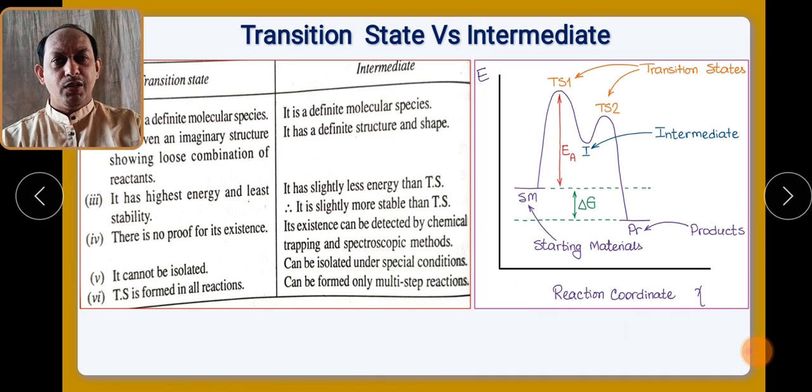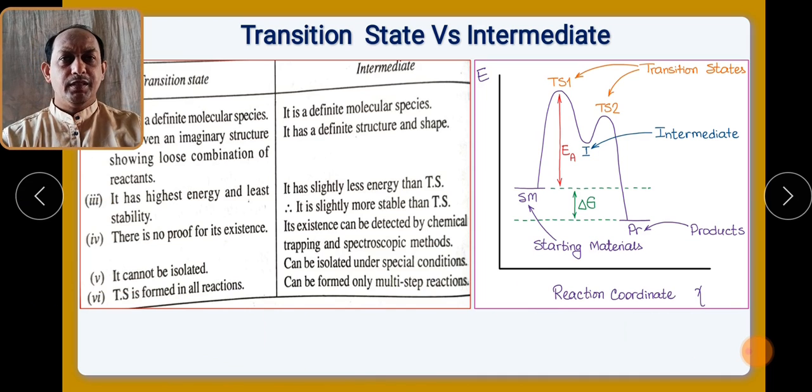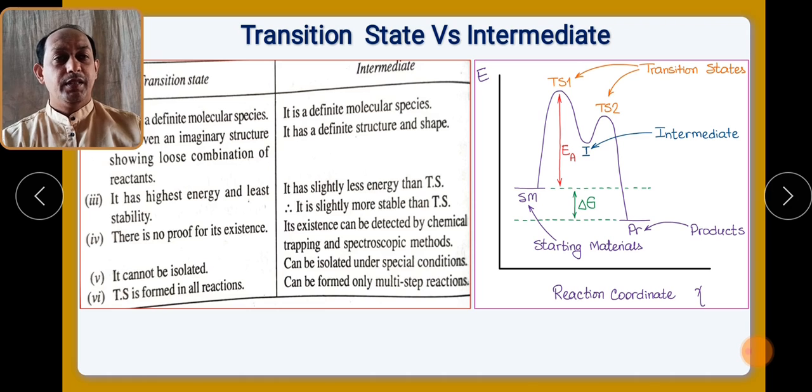So I hope you have understood the basic concepts related to the mechanism of organic reactions: what the mechanism is, how the mechanism is important to understand the bond fission process, what a transition state is, what an intermediate is. Go through the basic concepts.